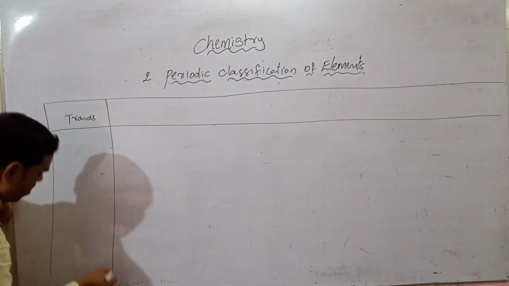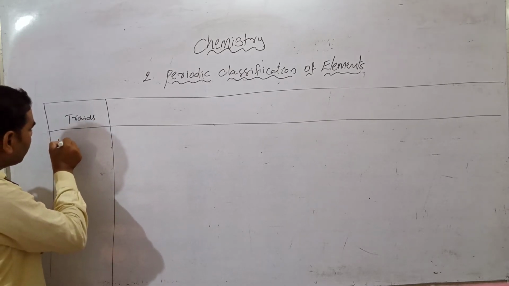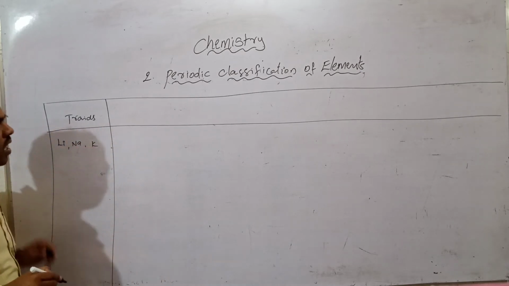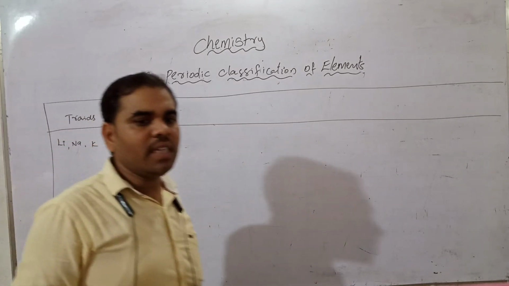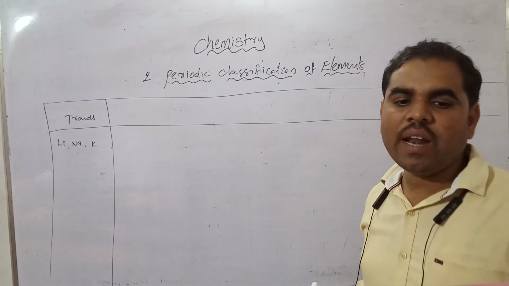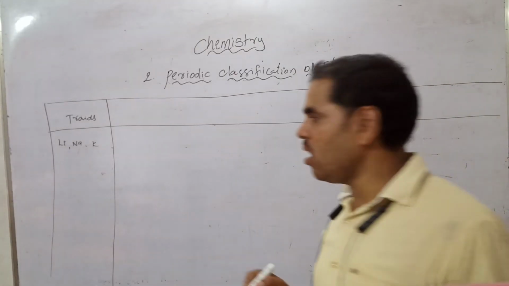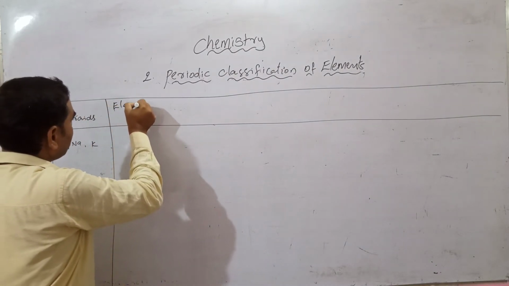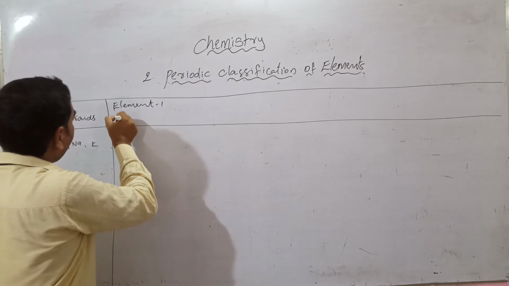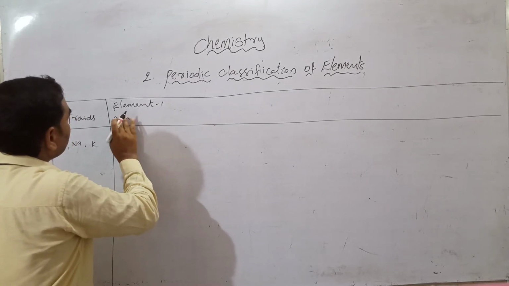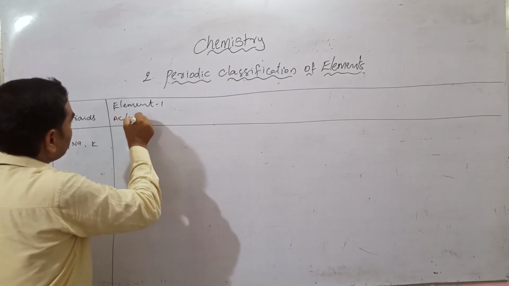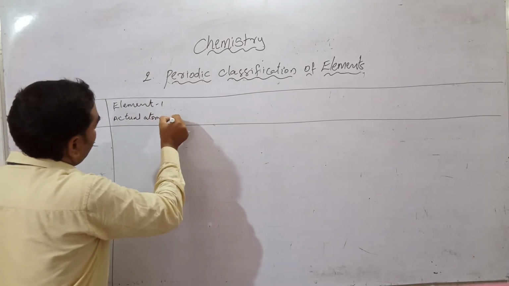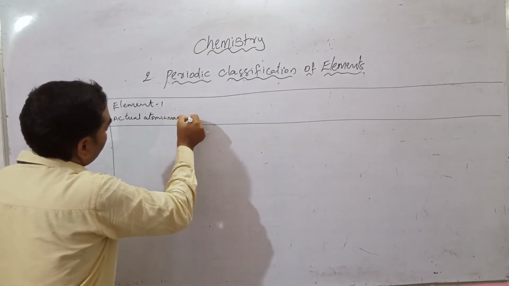Okay. Lithium, sodium, potassium. We took the example. Next, element 1, actual atomic mass. So element 1, actual atomic mass. Atomic mass A.